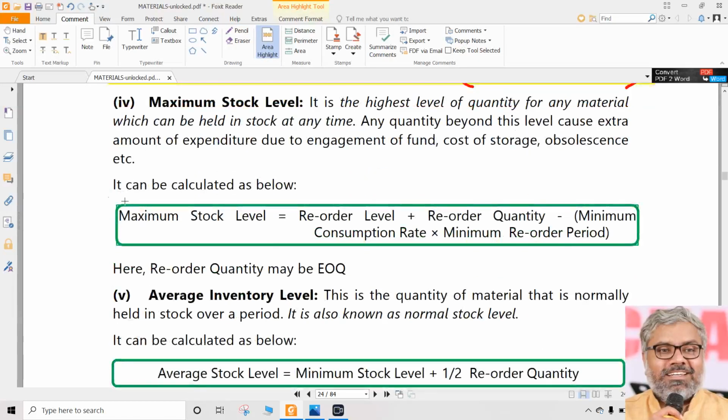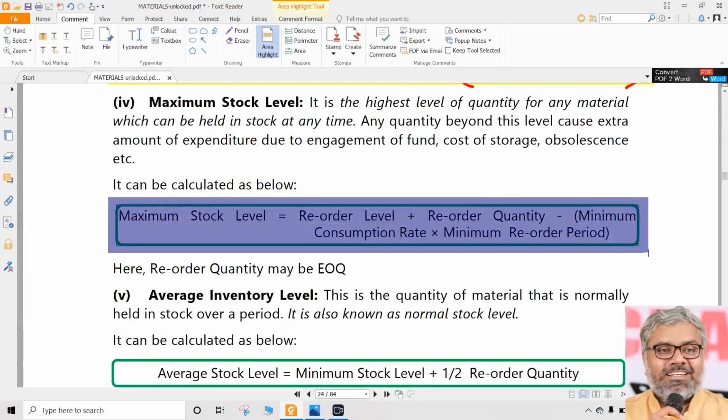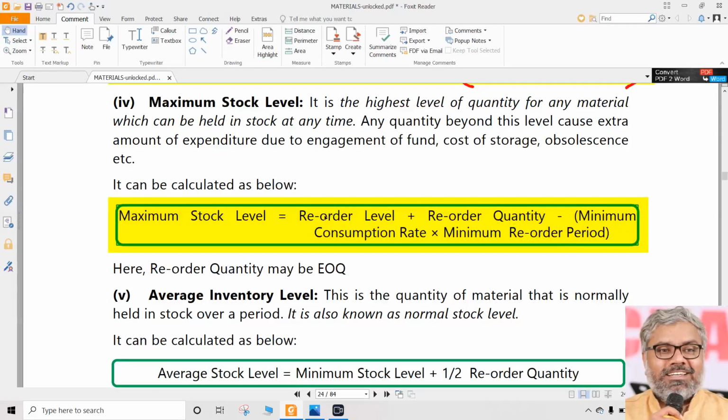Then there is maximum stock level. Maximum stock level should be more than reorder level or not? Definitely yes. That is why reorder level, which we already know, plus reorder quantity. Here the problem comes, or the difference comes. Reorder quantity, if it is given in the question, we will take it. If not, then we should find out reorder quantity, which could be economic ordering quantity. So once again I am repeating, reorder quantity ideally should be economic ordering quantity, but not necessarily. Maybe reorder quantity may be EOQ, not necessarily EOQ.